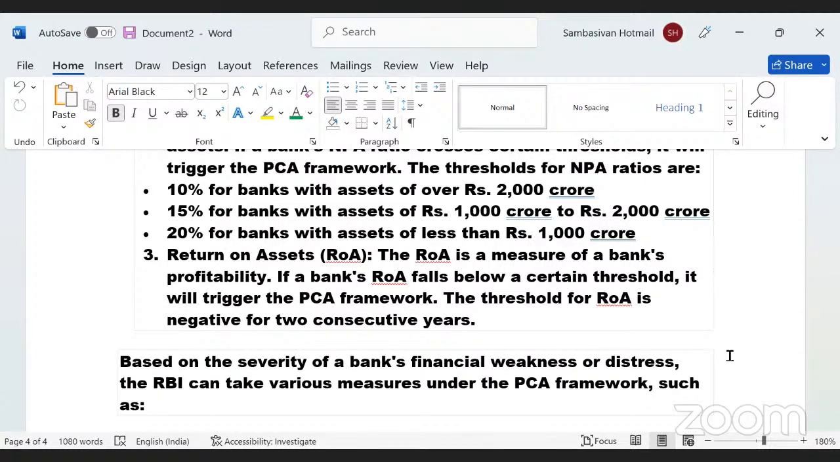Return on assets ratio. Return on assets is a measure of bank's profitability. If a bank's return on asset falls below certain threshold, it will trigger the PCA framework. The threshold for ROA is negative for 2 consecutive years.